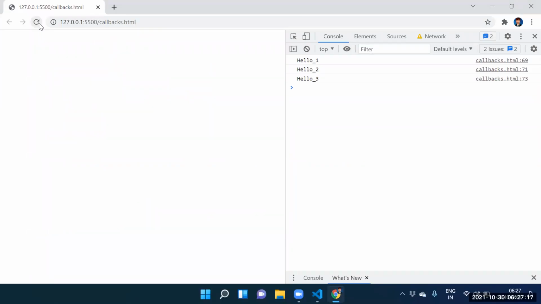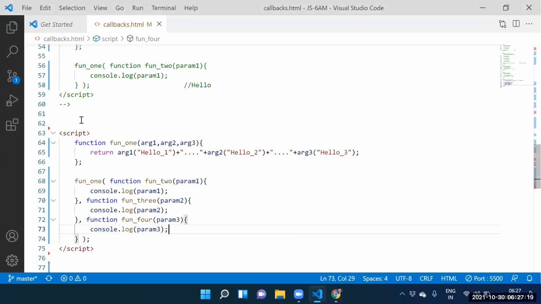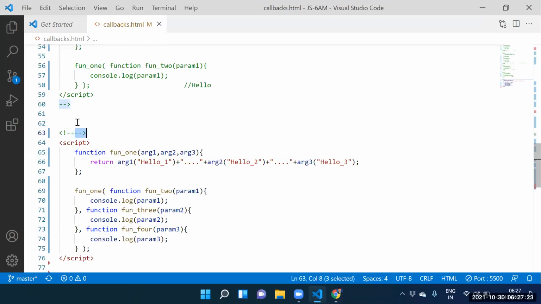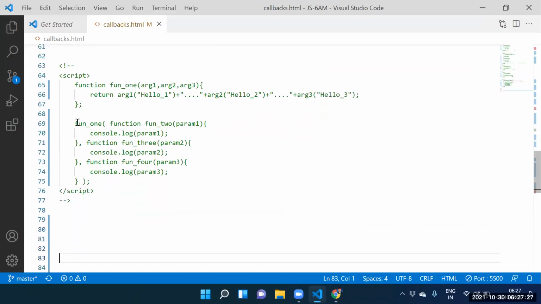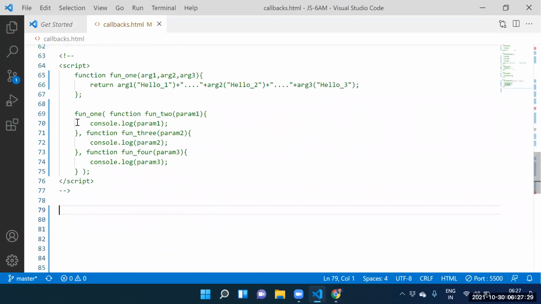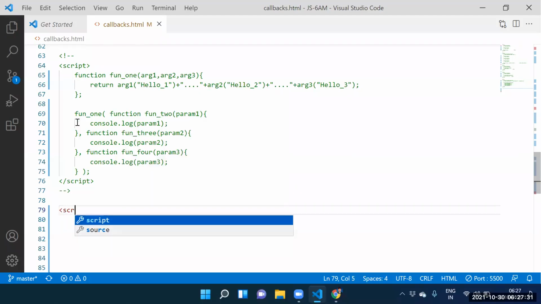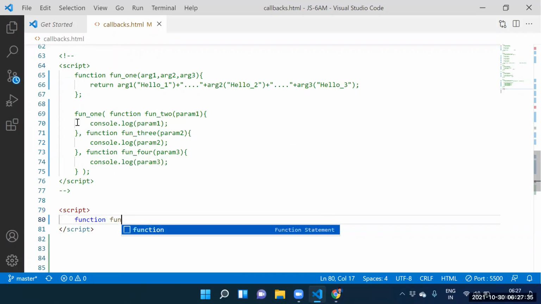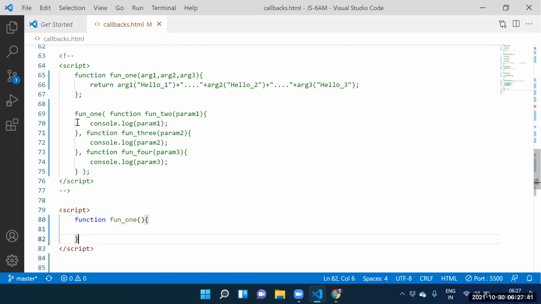Guys, at least are you following the flow now? Yes, sir. Can we go for another example? Let me go for another example. Guys, can I create function 1? Yes. Script tag. Function 1.